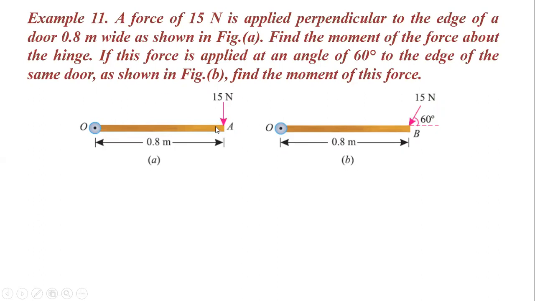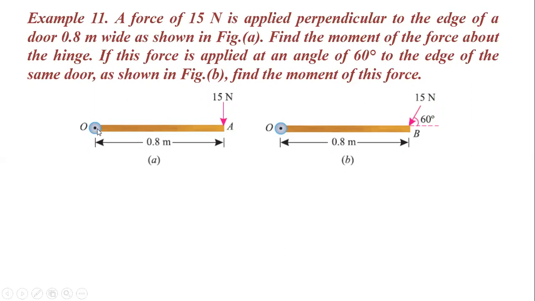In the first condition, the force is in a perpendicular direction, and in the second condition, the force makes an angle of 60 degrees with the horizontal. We have to find the moment produced about point O, the hinge point. This question may be asked in your MCQ examination also.